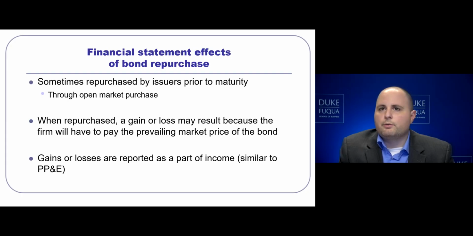If the firm wanted to retire or get rid of that loan, what they can do is go out into the open market and repurchase their own bonds prior to maturity. They will do this through open market purchases and must purchase the bonds at the fair value that they are at of that day. When they are repurchased, a gain or loss may result because the firm is going to have to pay the prevailing market rates. Gains or losses will be recorded as a part of income, similar to how we record a gain or loss for PP&E. That concludes our discussion of bonds in this vignette.